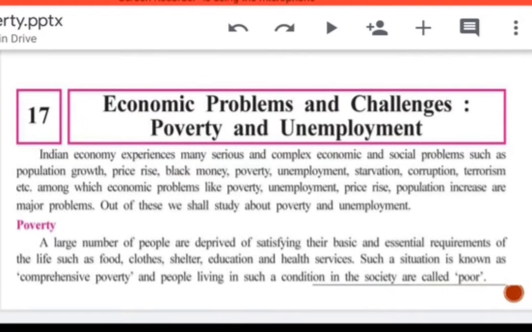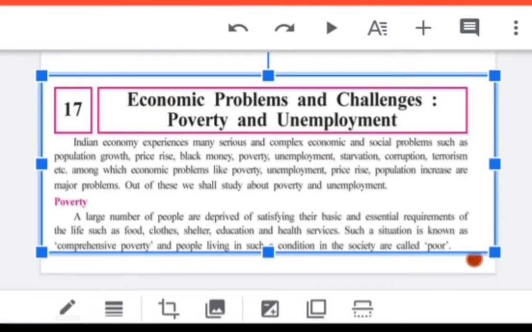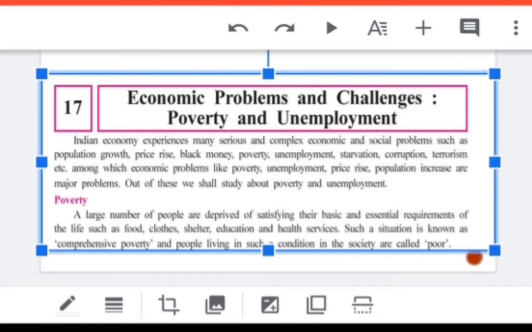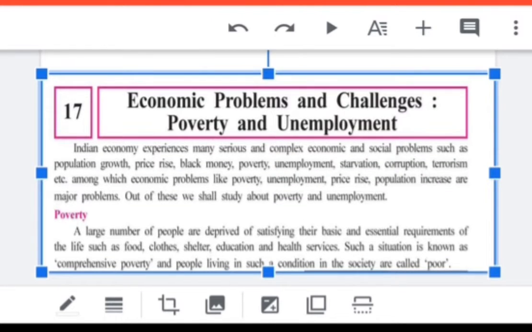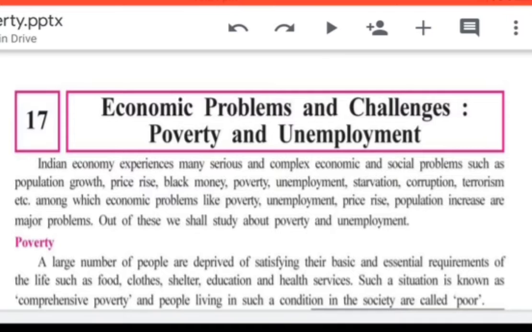See poverty. What is the definition of poverty? A large number of people are deprived of satisfying their basic and essential requirements of life. The people who are not able to get the basic and essential requirements of life. Which are the basic things? Food, clothing, shelter. Apart from that, education is also a basic thing, and health services. So a group of people who are not able to satisfy their basic needs like food, clothing, shelter, education and health service.